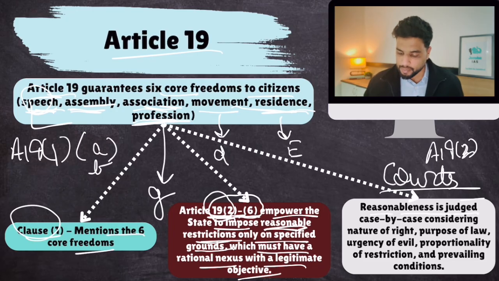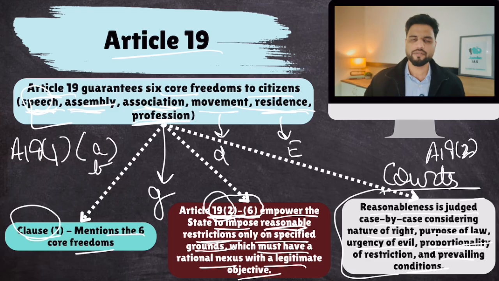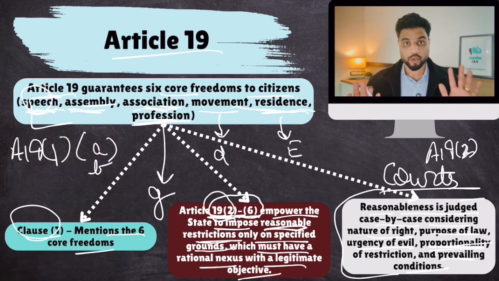So reasonableness is judged case by case, considering the nature of right that is being restricted, purpose of the law through which the restrictions are being put in place, urgency. If your speech is causing enmity between India and, or destroying India's friendly relations with the neighborhood, well, that is problematic. Then proportionality of the restrictions with the freedoms that you're exercising, prevailing conditions. So courts judge the restrictions on the freedoms on a case to case basis. So courts would have the final say. Clear? So just remember this.